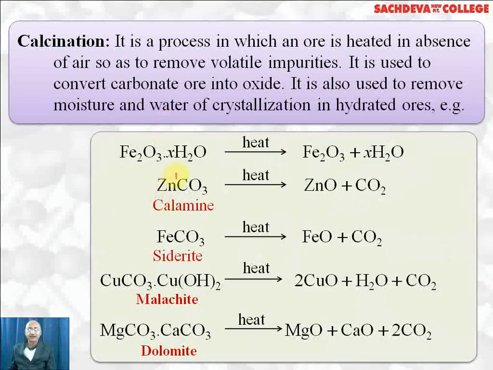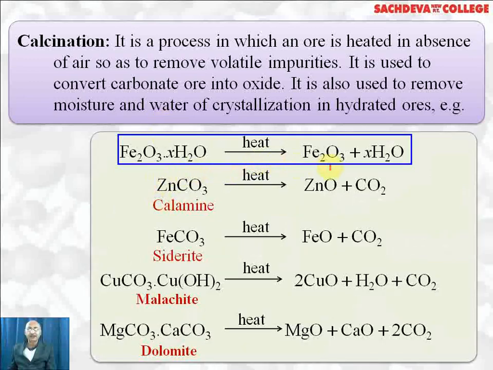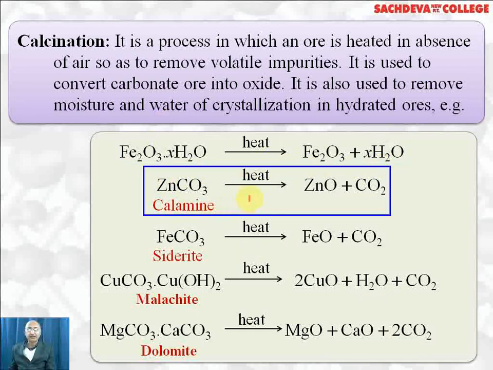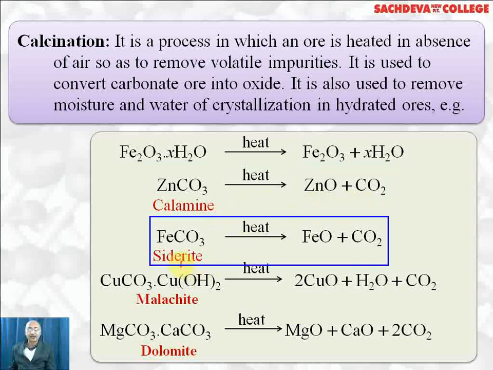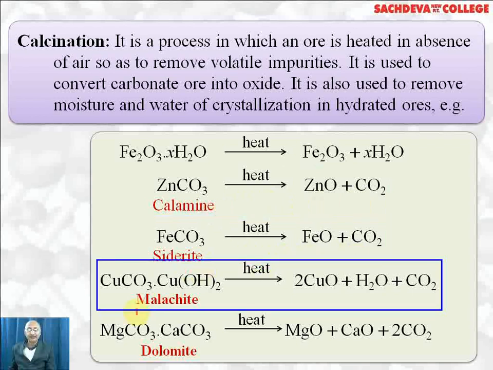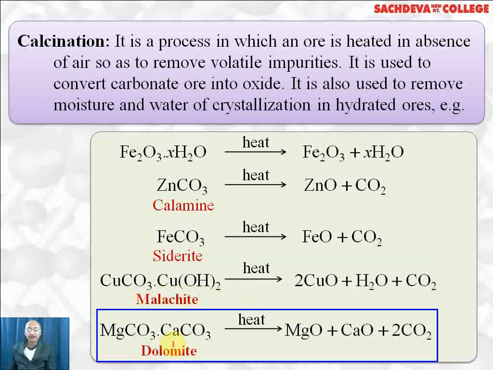For example, Fe2O3.xH2O on heating gives Fe2O3 plus xH2O. Zinc carbonate, that is calamine, on heating gives zinc oxide plus carbon dioxide. Siderite, which is carbonate ore of iron, when heated gives FeO plus CO2. Malachite is the carbonate ore of copper. It is basic copper carbonate CuCO3.Cu(OH)2. This on heating gives copper oxide plus water plus CO2. Magnesium carbonate.CaCO3 is called dolomite. On heating it gives MgO plus CaO plus 2CO2.